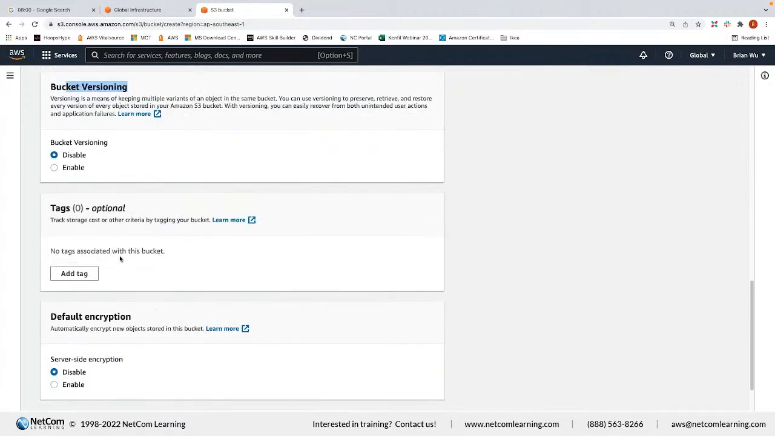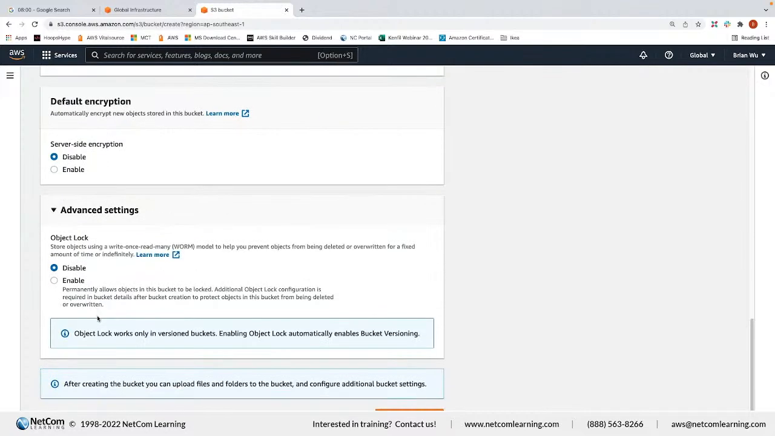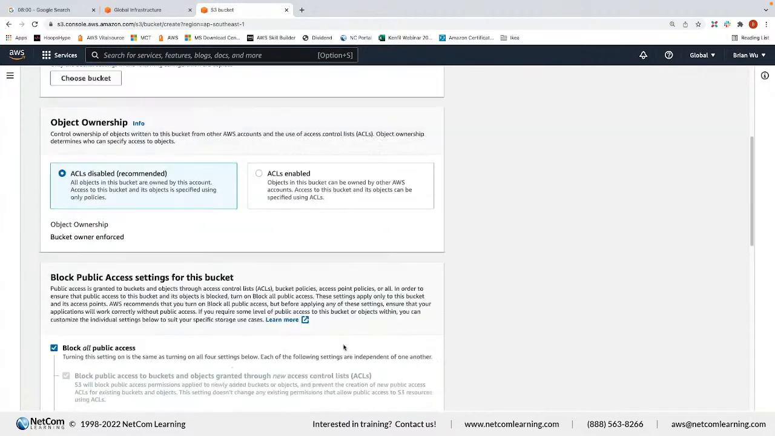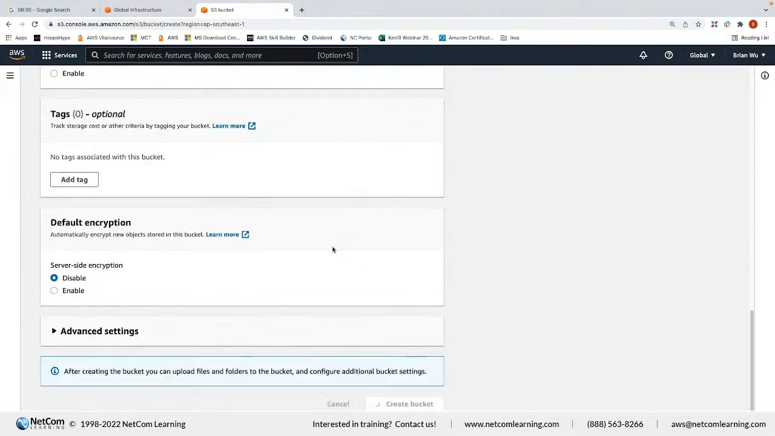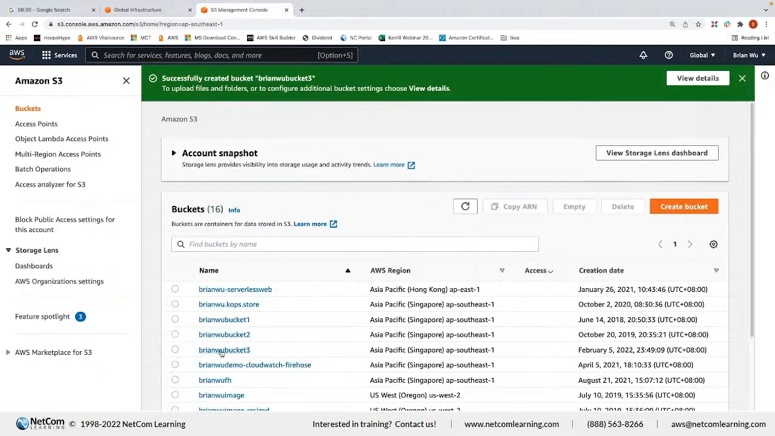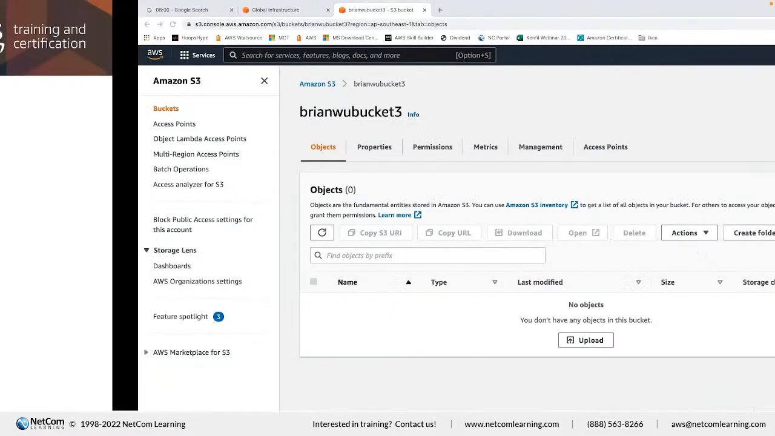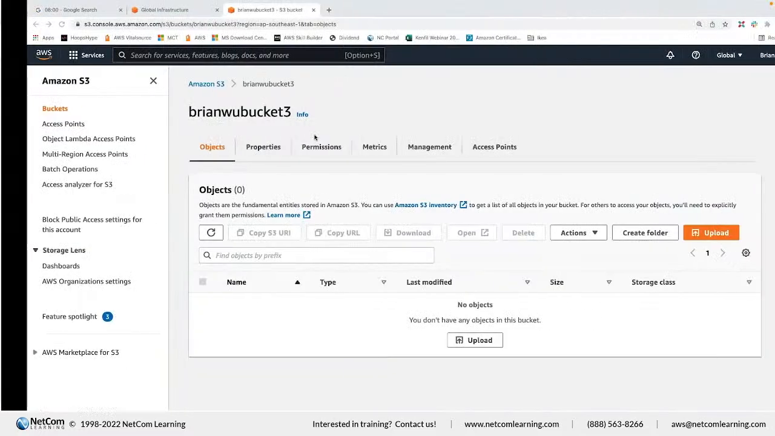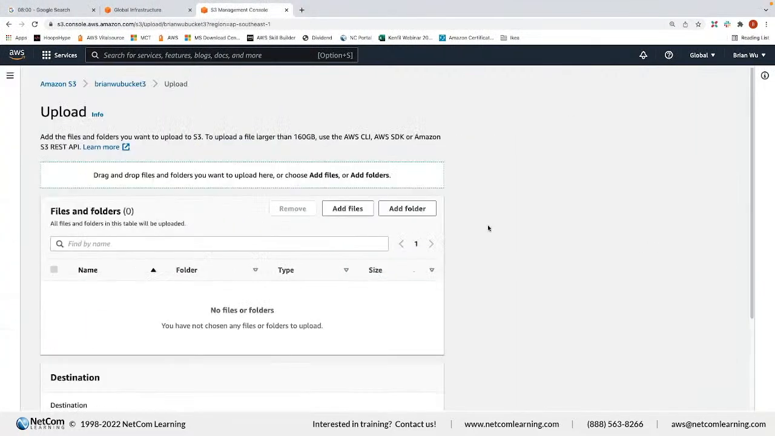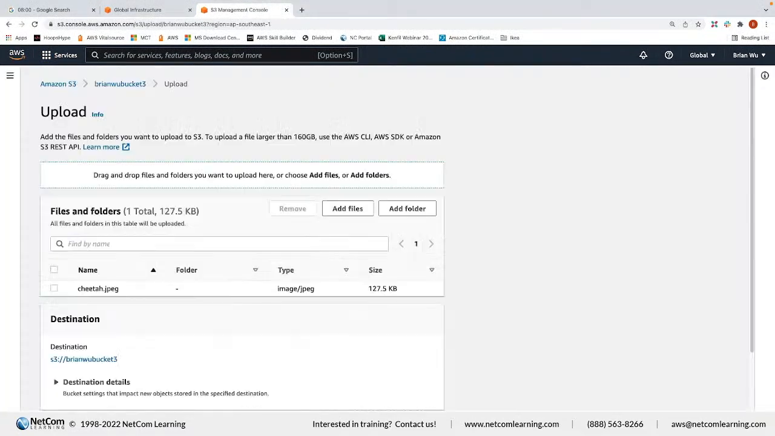Versioning, we will talk about that. Tagging is absolutely important, but we will talk about that later. We can have encryption, but by default, it is not turned on. And then we have some other features. Let me just create this bucket, and then let me upload something into this bucket. This is Bamboo bucket 3. Let me just upload a photo. You can find it from here, or you can just drag. Now I've got a photo, just a cheetah.